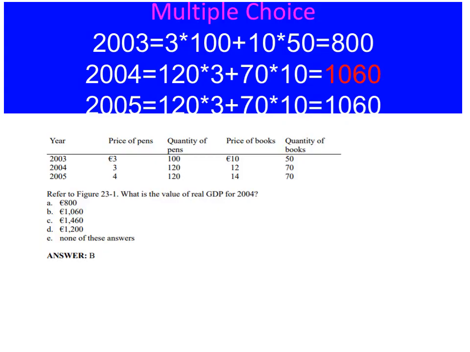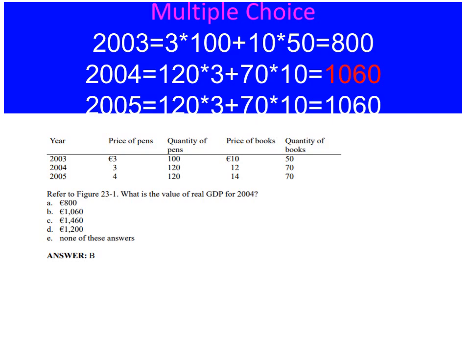So the value of real GDP of 2004 is 120 times 3. That is, 120 quantity of pens times the price. We have to use the price of 2003, even though the 3 is the same.